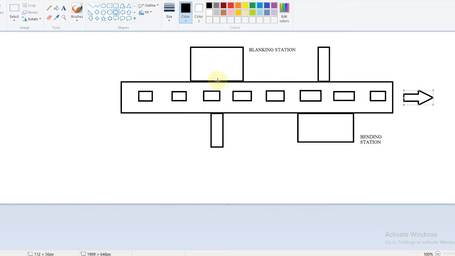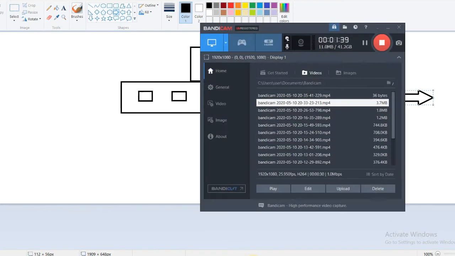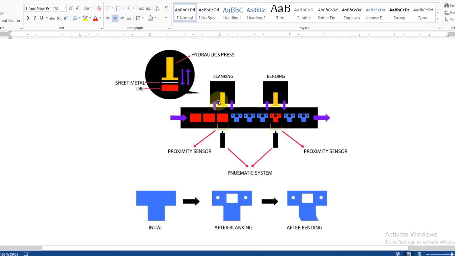And then in the blanking station, the product is blank by using a pneumatic cylinder to blank the product. And then when the product is blank, the product is then pushed back into the conveyor belt to the next station, which is bending